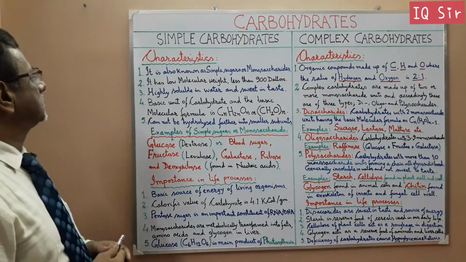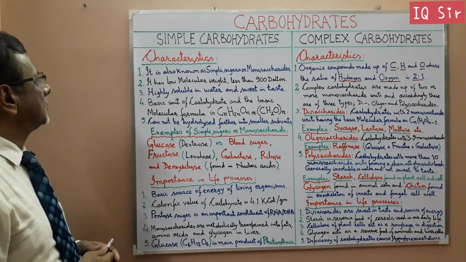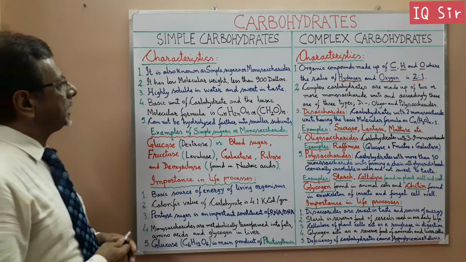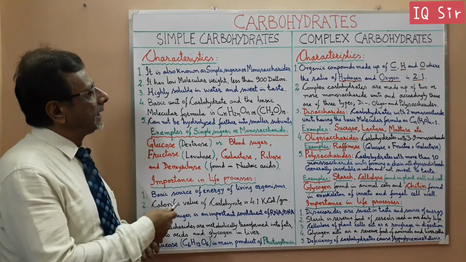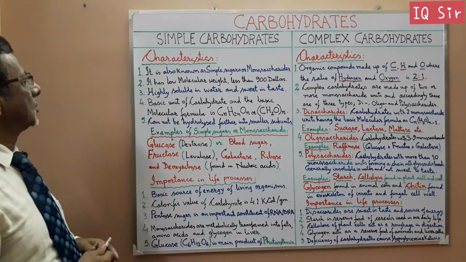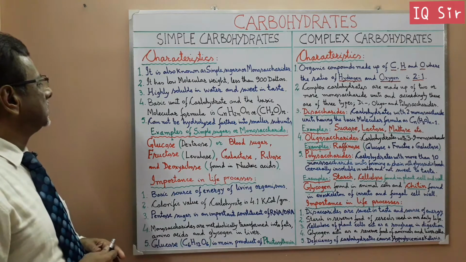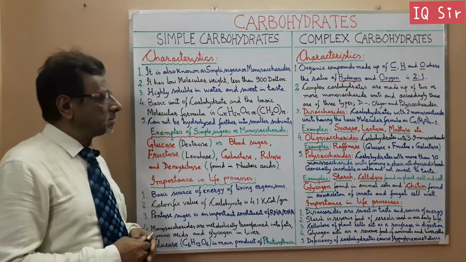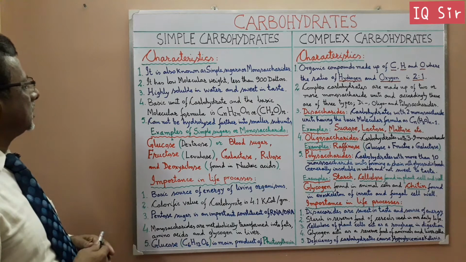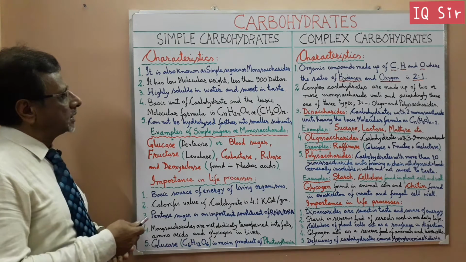Okay? It is the basic unit of carbohydrate and the basic molecular formula is CnH2nOn, or (CH2O)n, is the basic molecular formula of carbohydrate. Now the last point is it cannot be hydrolyzed further into smaller subunits. Now let us give some examples of simple sugar or monosaccharides.